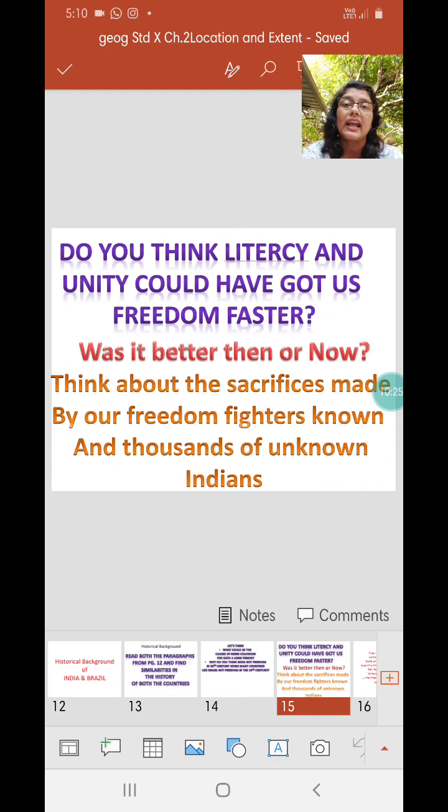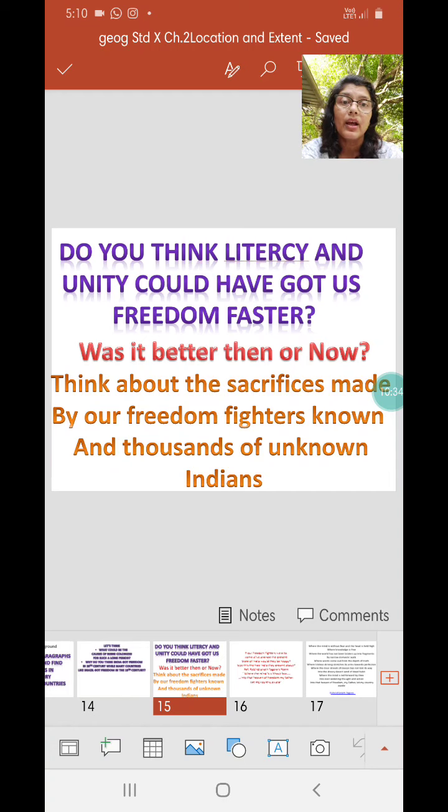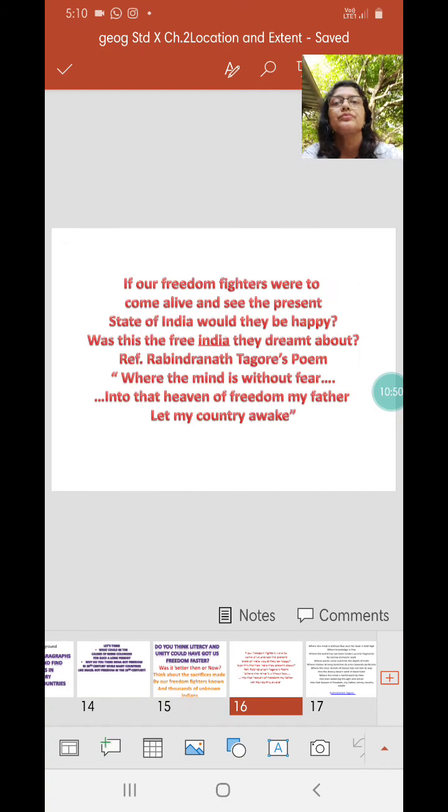Think about the sacrifices made by our freedom fighters, known and unknown. Thousands of them, young students as well. The young population laid down their lives. Many mothers lost their sons and daughters during the freedom struggle. So we did not get freedom all that easily. We paid a very heavy price for it. If our freedom fighters were to come alive and see the present state of India, would they be happy? It's for you to think about. Would they be happy looking at the petty fights that we have today? Was this the free India that they dreamt about?